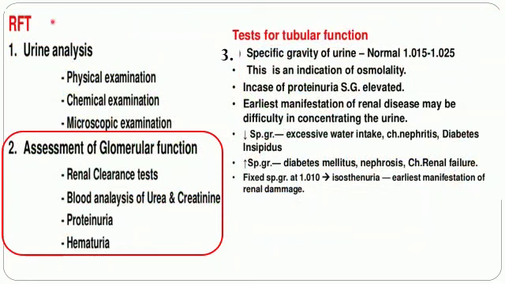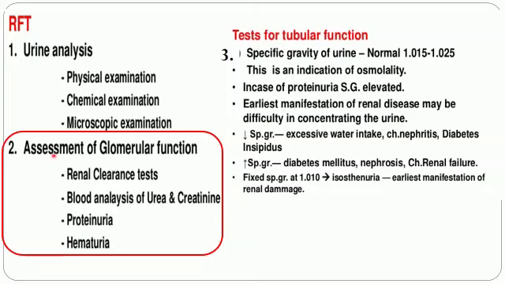Now let us look at the renal function tests, which are classified into three categories. That is urine analysis by physical examination, chemical examination, and microscopic examination. In physical examination, we look at the color, odor, and specific gravity of the urine, and pH also. In chemical examination, we look at the abnormal constituents found in urine, whereas in microscopic examination, we look at the number of casts or pus cells, if they are present or not.